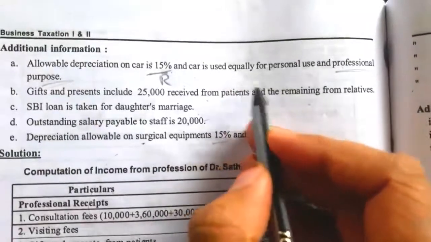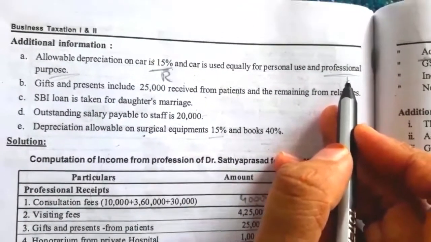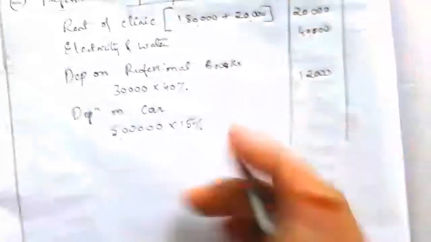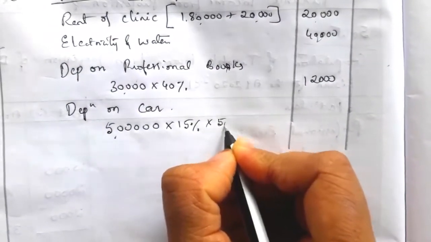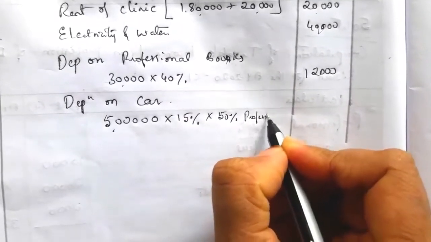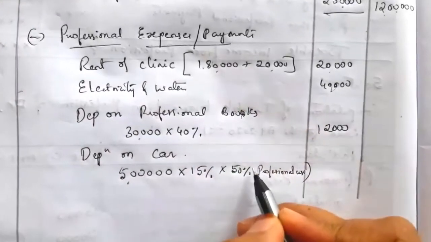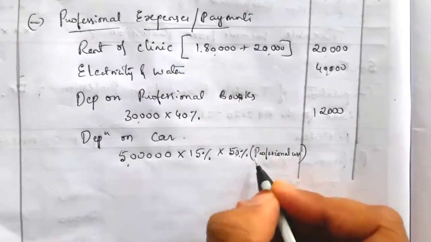Next, there is one more piece of information relating to the car. The car is used equally for personal use and professional use, means here we have to charge depreciation only for the professional use, that is 50% equally. So 50% of professional use we have to consider.